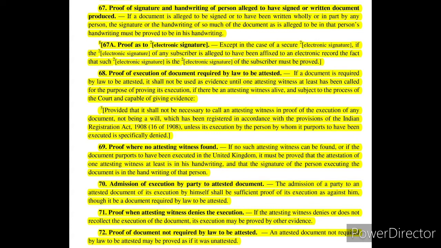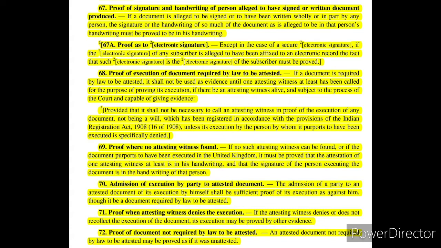Now let's move on to section 68, which says, documents that are required by law to be attested shall not be accepted as evidence unless the execution of such document is proved. So whenever a document requires by law to be attested, then it shall not be accepted as evidence unless the execution of such document is proved.